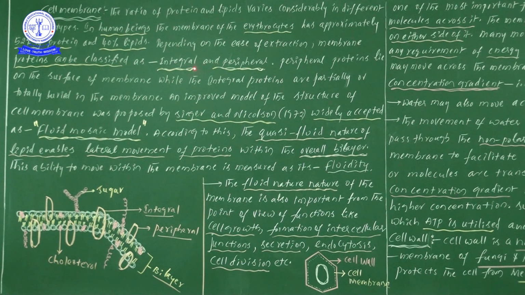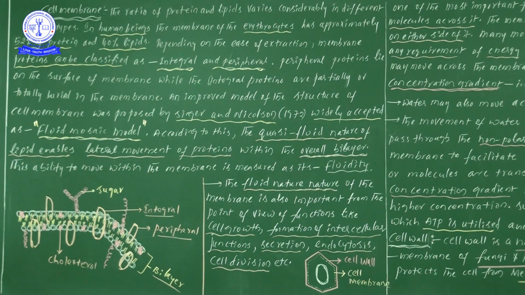One is integral protein and one more is peripheral protein. One or two times, while explaining the anatomy of flowering plants chapter, I have given this information. Peripheral means towards outside, I said. Did you remember this one? So later, integral. So here, what is the point we are now learning? What are the proteins present in the cell membrane?